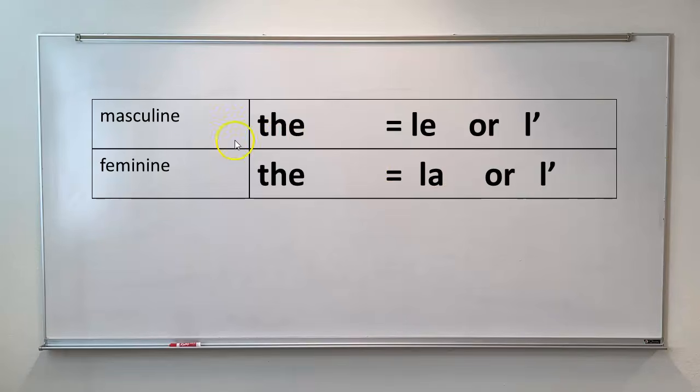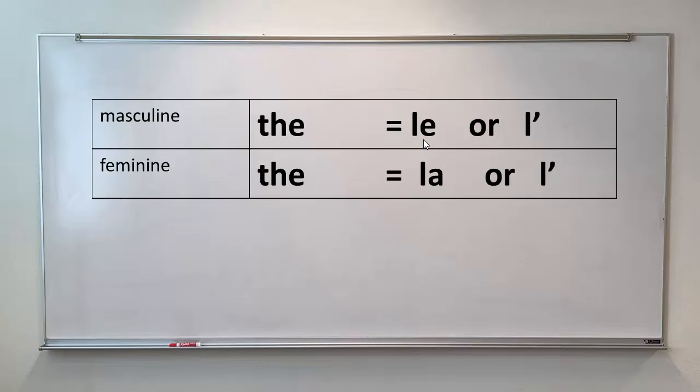So for nouns that are grammatically masculine, the word for the is going to be le or the L apostrophe. If a noun is arbitrarily designated as grammatically feminine, the word for the is going to be la or an L apostrophe.